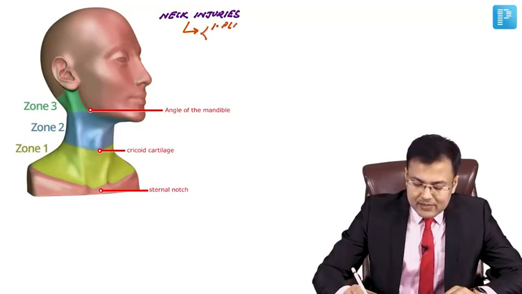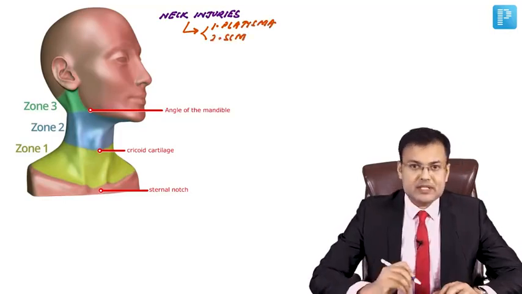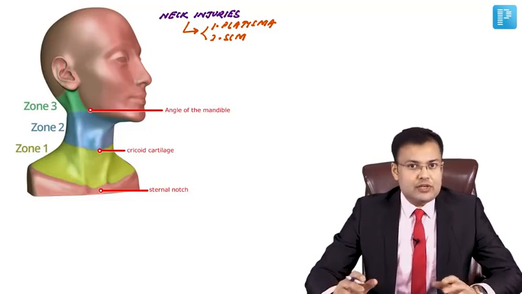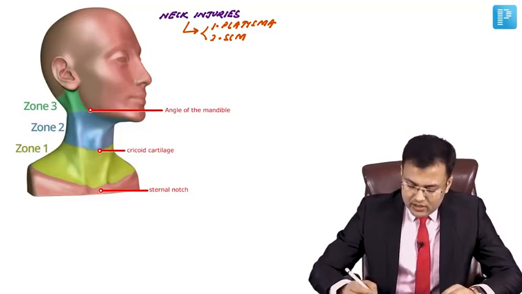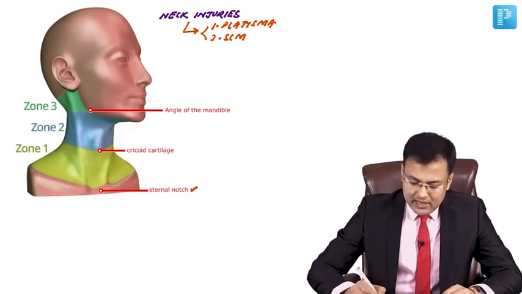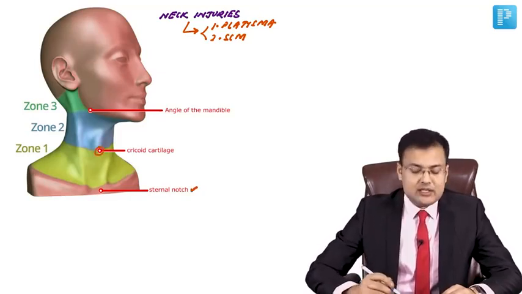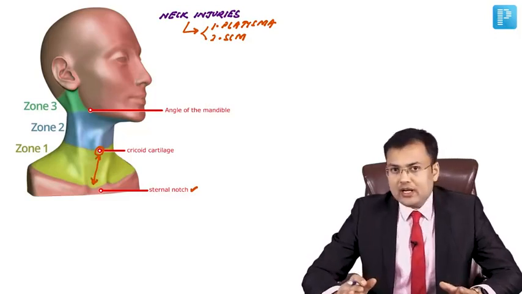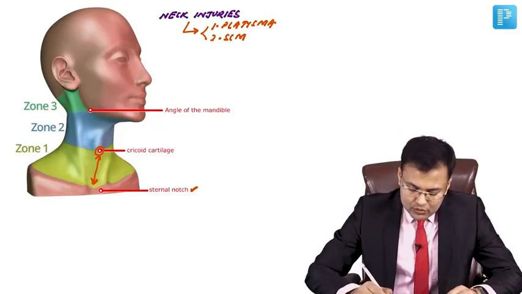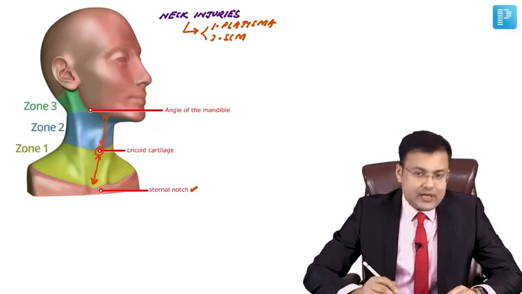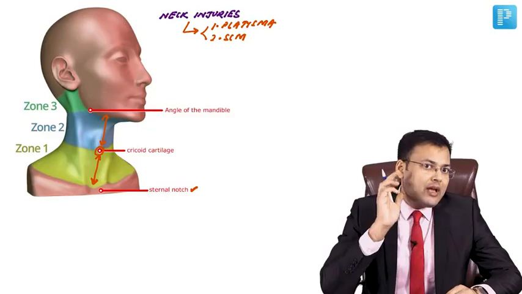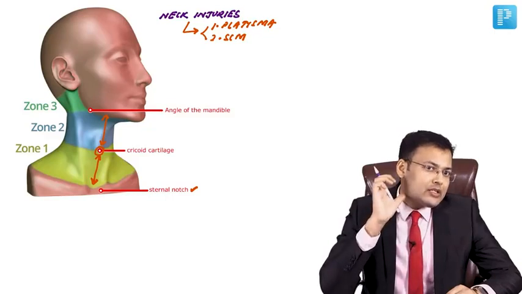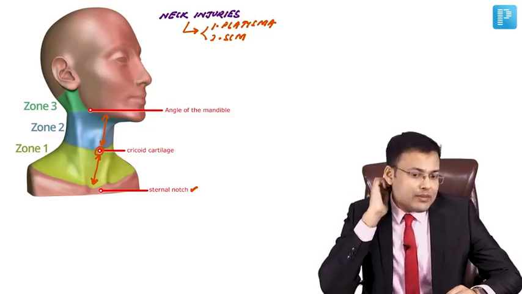So the first important question: what are the two useful anatomical landmarks in neck injury? First is platysma and the second is sternocleidomastoid muscle. There are three zones of neck injuries. So what is zone 1, zone 2, zone 3? You can see this is the sternal notch and this is the cricoid cartilage. The zone between sternal notch and cricoid cartilage is zone 1. Zone 2 is between cricoid cartilage and angle of mandible. And zone 3 is located between angle of mandible and the base of skull.